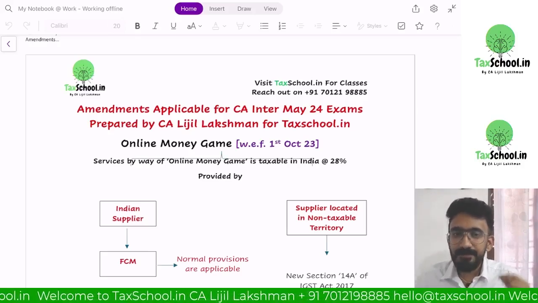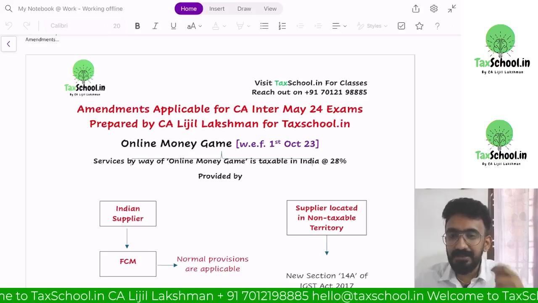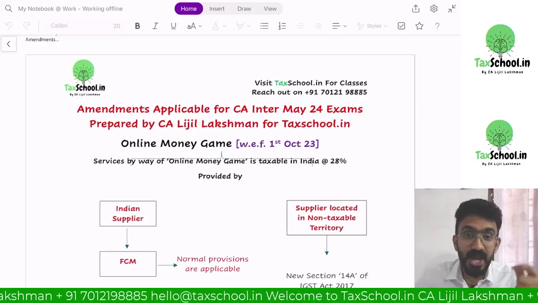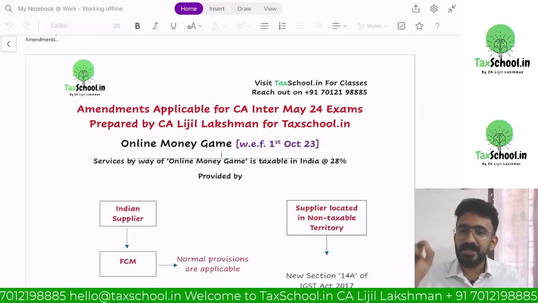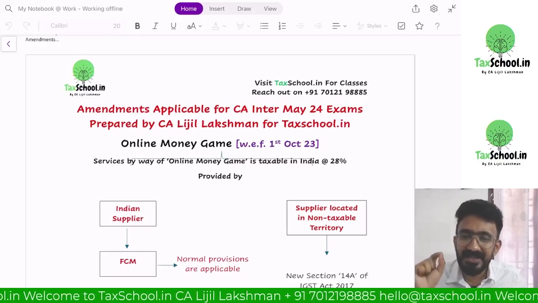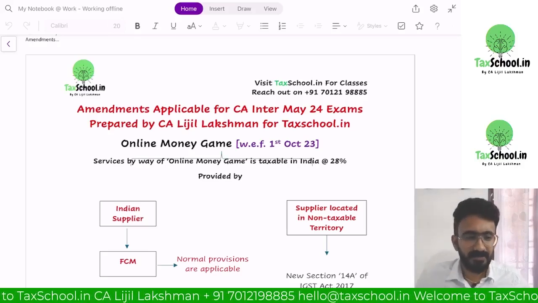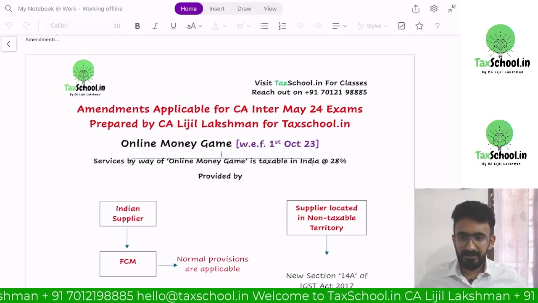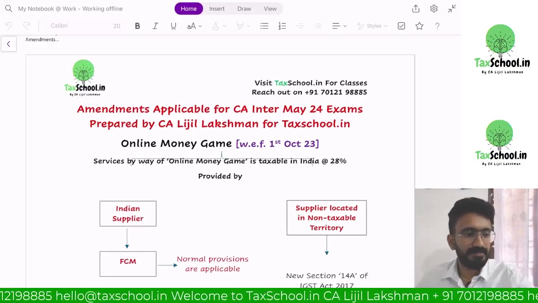So they're bypassing the activity being called illegal, with somebody calling it a game of chance. They say that if somebody is choosing or answering this particular question, it means there is a skill involved in this game, so they can call their activity legal. Are you guys understanding this?